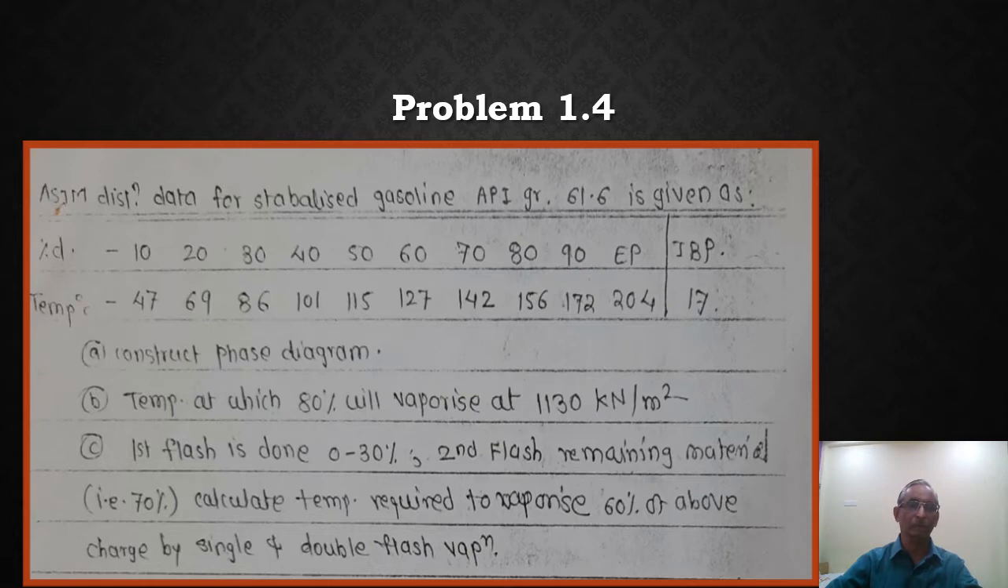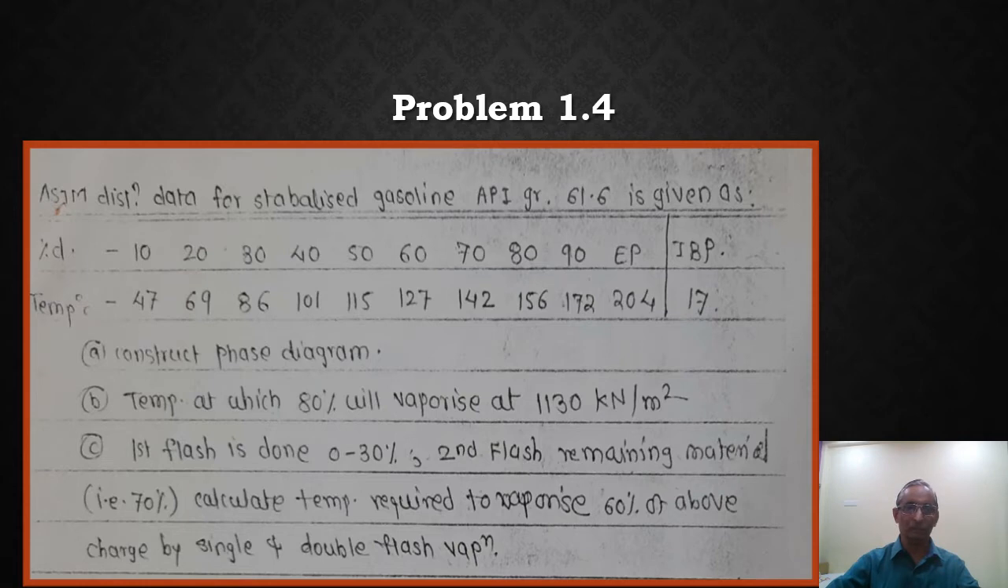Already you have studied the phase diagram for superatmospheric and subatmospheric. The same procedure we are going to apply. When you solve this particular problem, successive flash vaporization, I have not quoted the charts available. The previous charts only we are going to use to construct the phase diagram. Depending upon the phase diagram, there are some questions. Second part, the temperature at which 80% will vaporize at 1130 kilonewton per meter square.